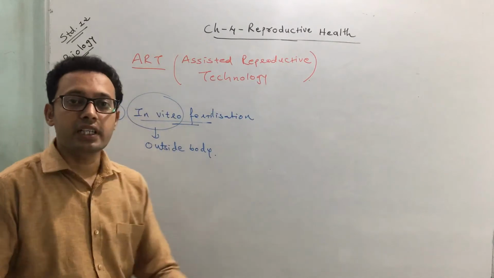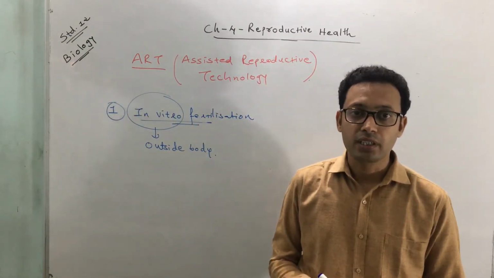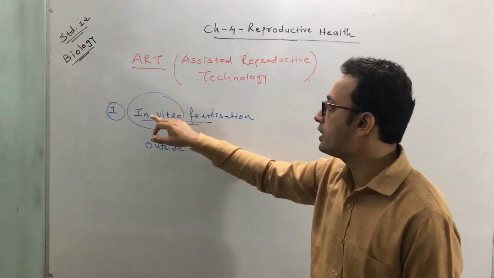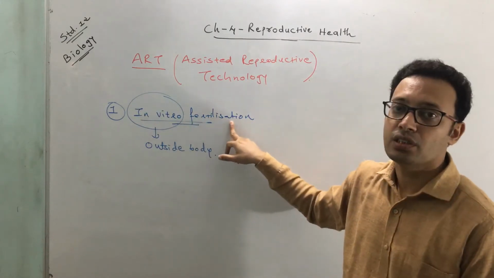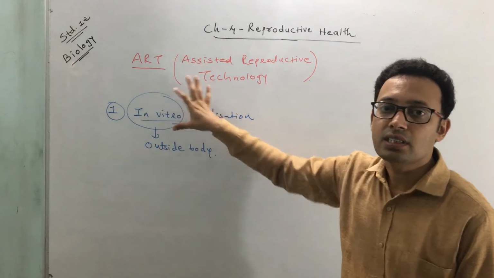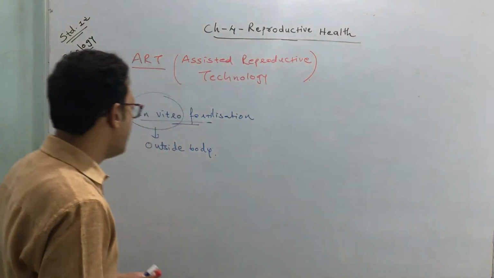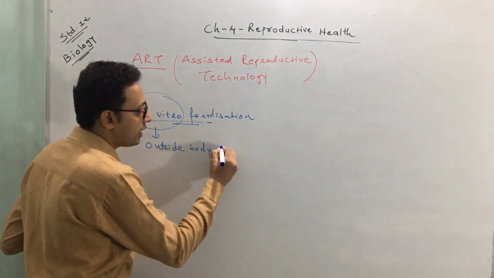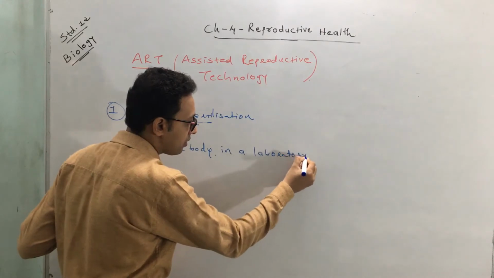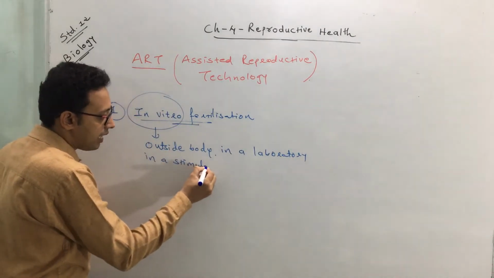Clear? Usually in a human, the fertilization takes place inside a body. Okay, but here it is an assisted reproductive technology, what we call as in vitro fertilization. Means in this technique the fertilization occurs outside a body. So here the fertilization takes place outside the body in a laboratory, in a simulated environment.